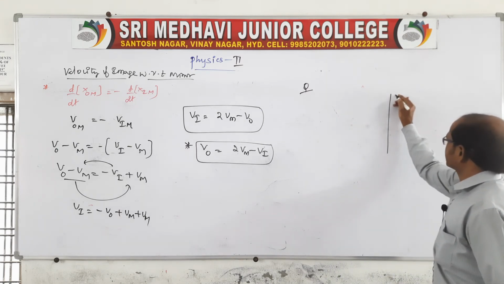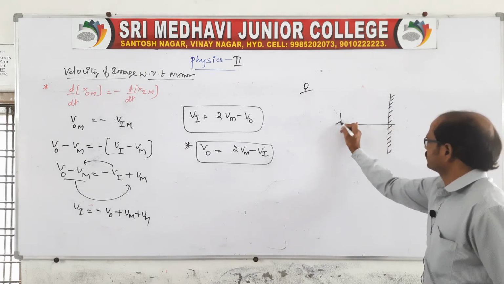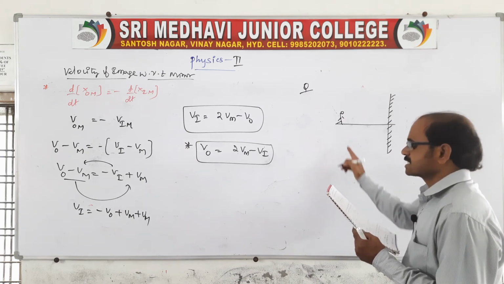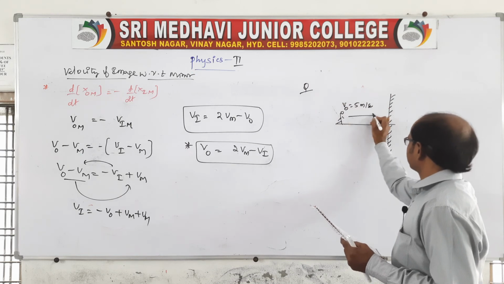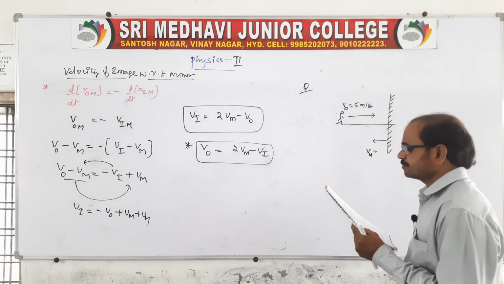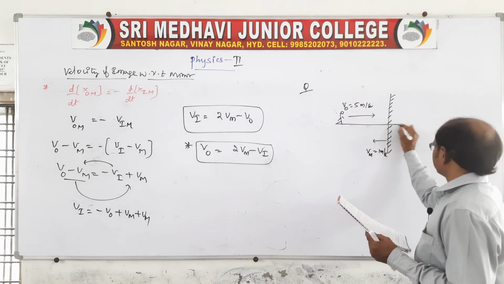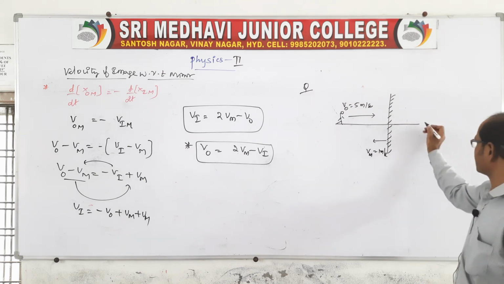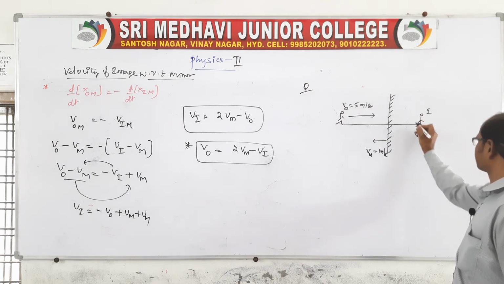So there is a mirror given, and here there is an object given. Now the object is moving with V0, 5 meters per second towards the mirror, and at the same time the mirror is also moving. The velocity of the mirror is given as 1 meter per second. Now the mirror is moving, and therefore it is asking: find the velocity of the image. It is asking for the image velocity, Vi.